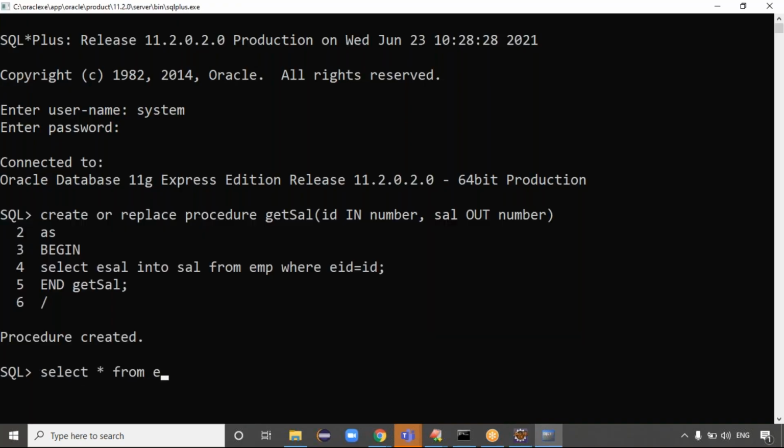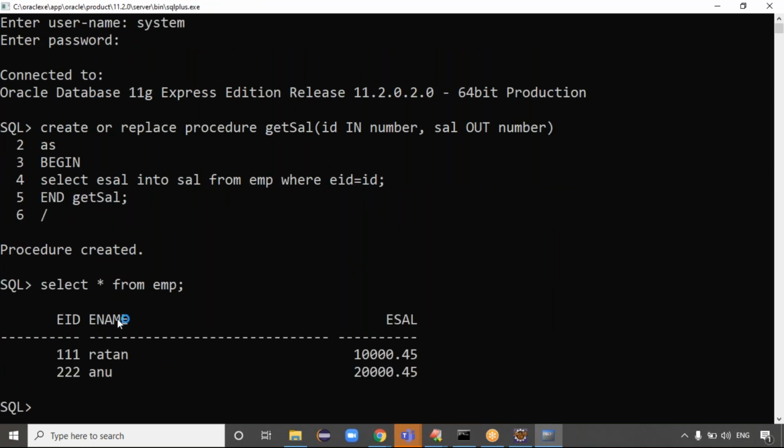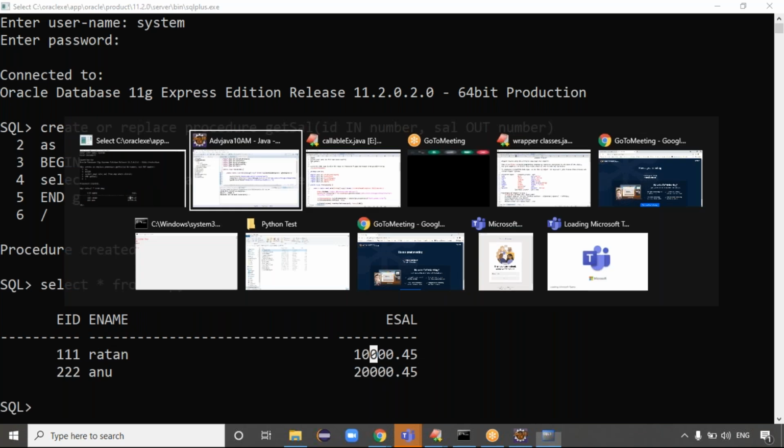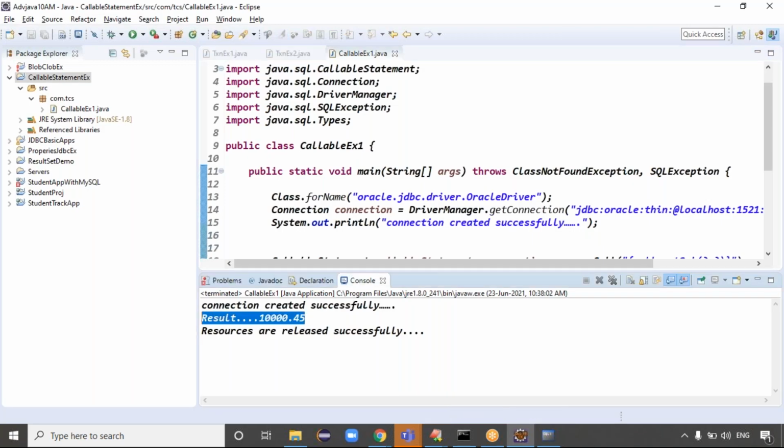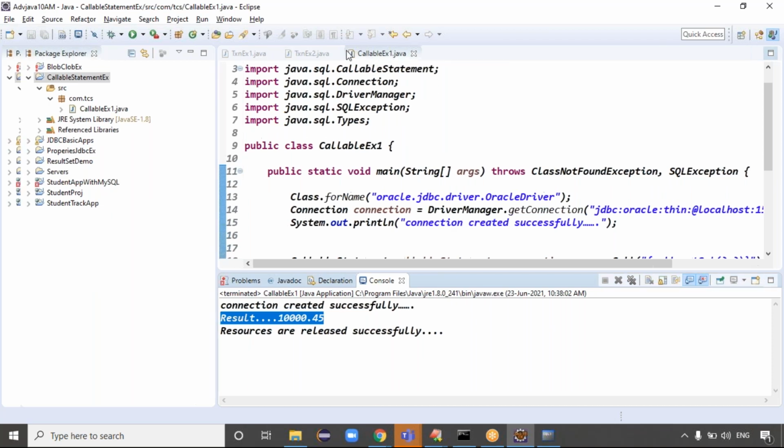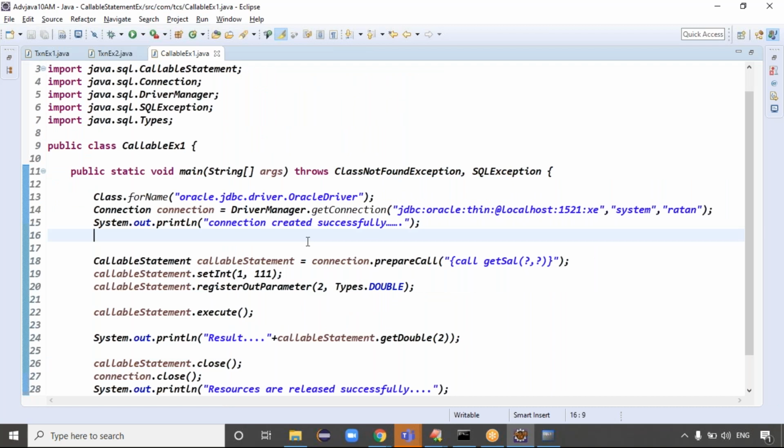Select salary from the EMP table. The EMP table's 111 salary is how much, guys? 10,000.45, right? So here you get the result 10,000.45. This is how you write a procedure and execute the procedure, guys. Are there any questions, tell me?